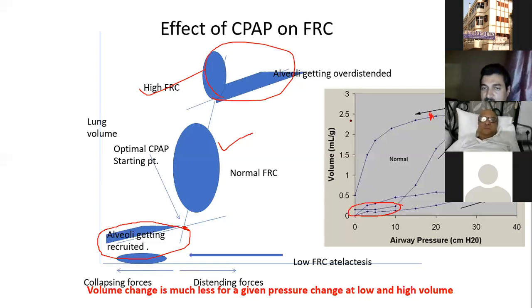Volume is stable here. In spite of increasing pressure, there will be no increase in the volume. And if you go on increasing the pressure, there will be rupture. There will be barotrauma at this point. The chance of barotrauma increases from this point.